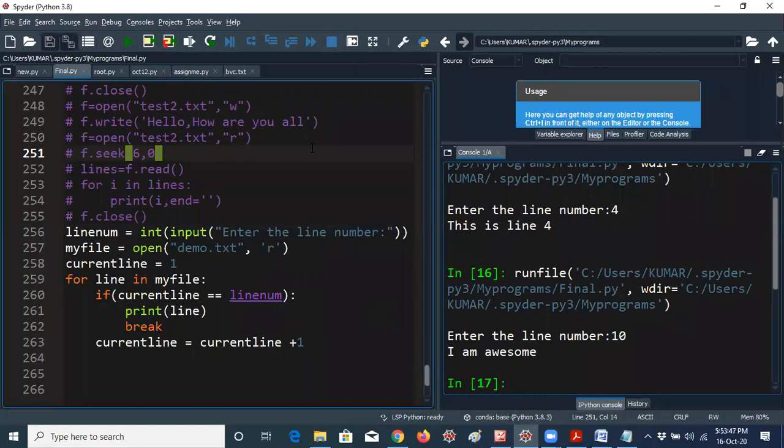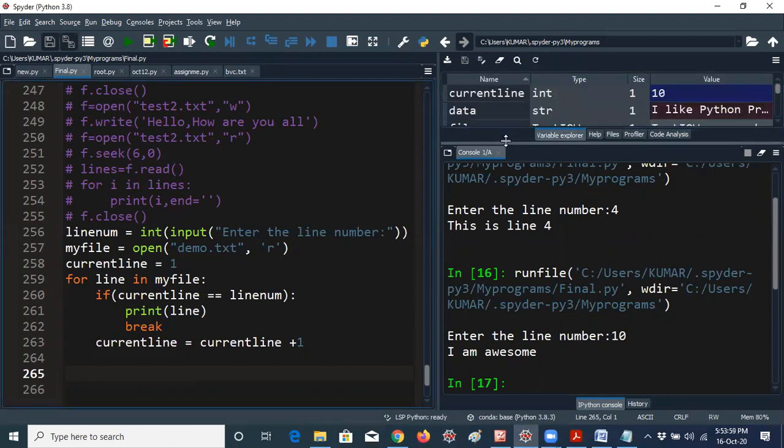Let me explain this, guys. These are natural questions people will ask in that way, and that's not a problem at all. But before going further, I would like to explain this program using Variable Explorer. We already know how to debug a program, so I will explain this logic with the debug program also. Before going to the write method, I would like to explain this. After that, I will move to the write method.